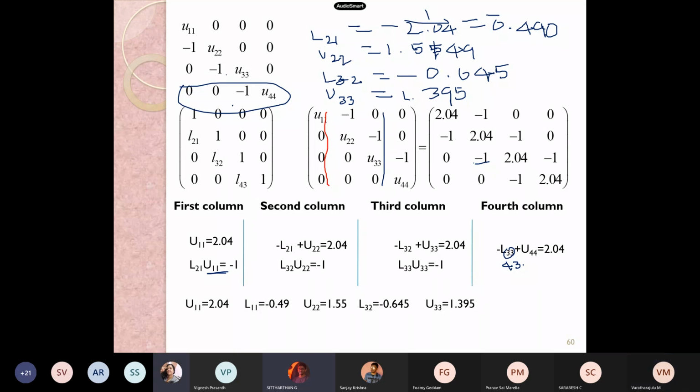L43. Yes, we'll find it here. We missed L43, right? The third column, I think we missed. Just a minute. L43 into U33 is minus 1.